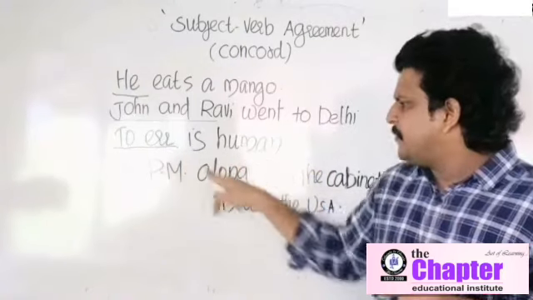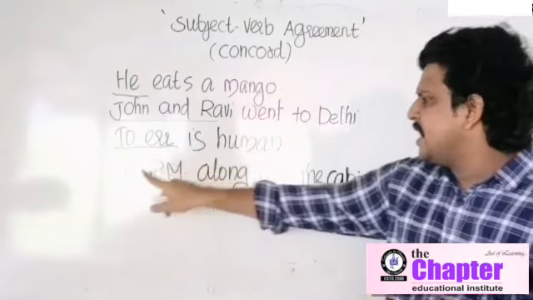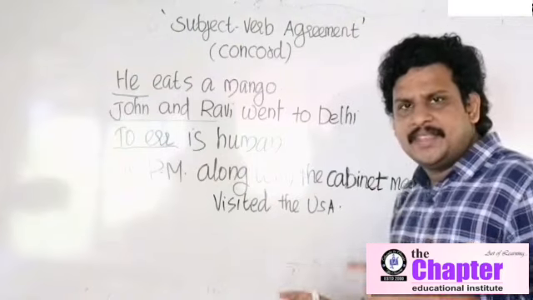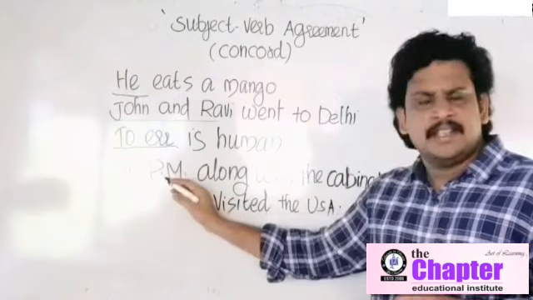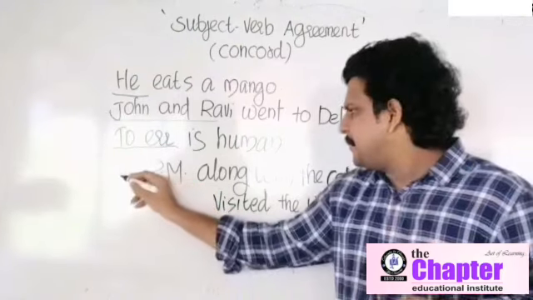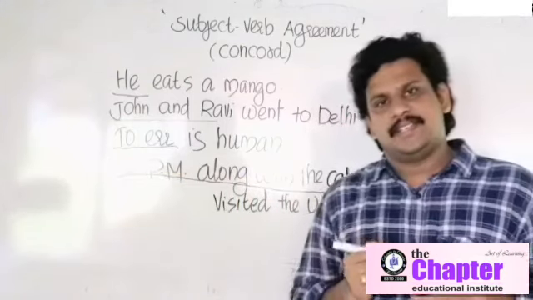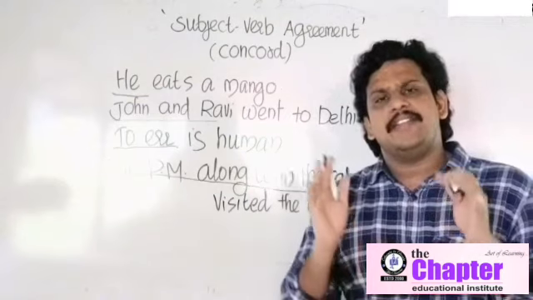I will tell you. Before that, identify the subject in this sentence. The Prime Minister along with the cabinet members visited the USA. Which is the subject here? Is it the Prime Minister? No. The Prime Minister along with the cabinet members is the subject here. How can we identify the subject?